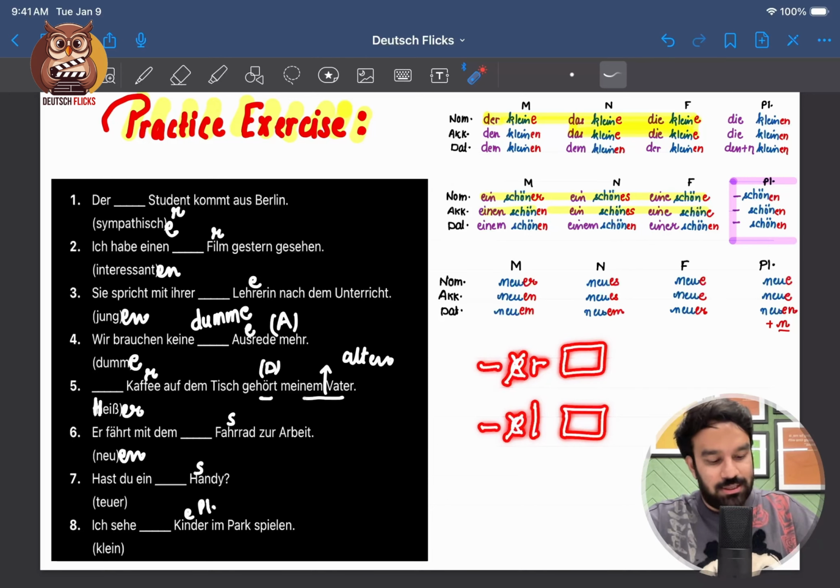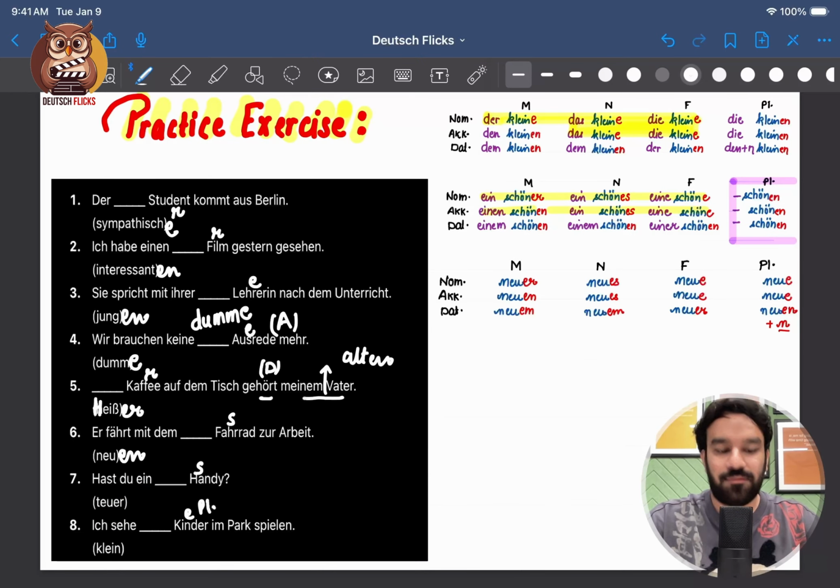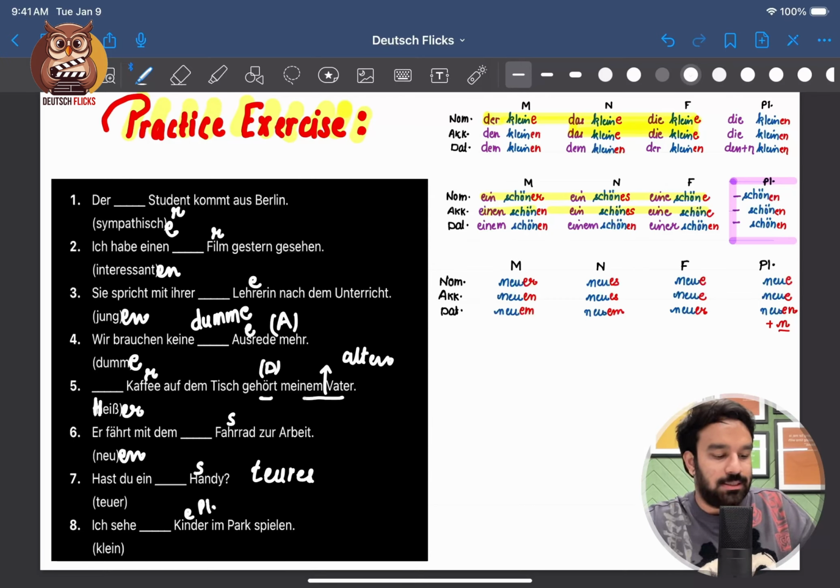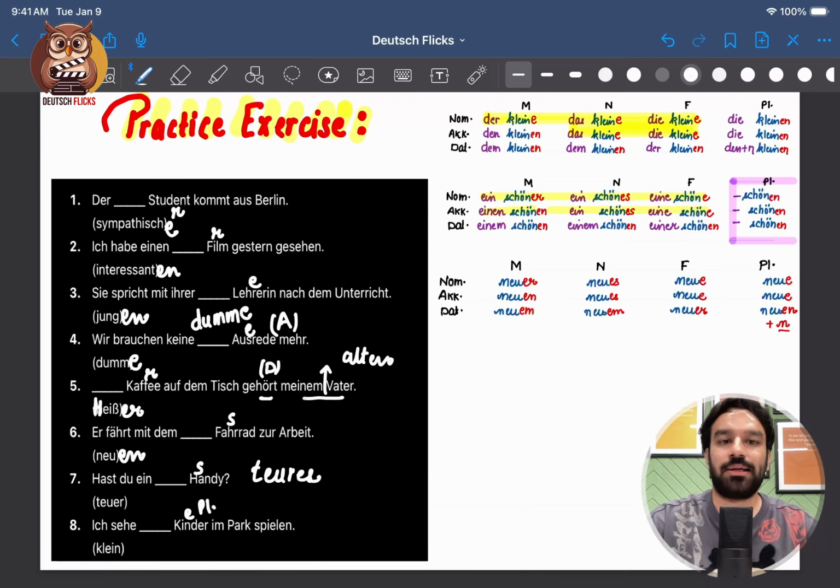That means the adjective ending I can apply, okay, that we'll see, but we'll have to remove this e from here. Handy is das. So hast du ein teures Handy? Teures. Why do we do that? To make the pronunciation easier.